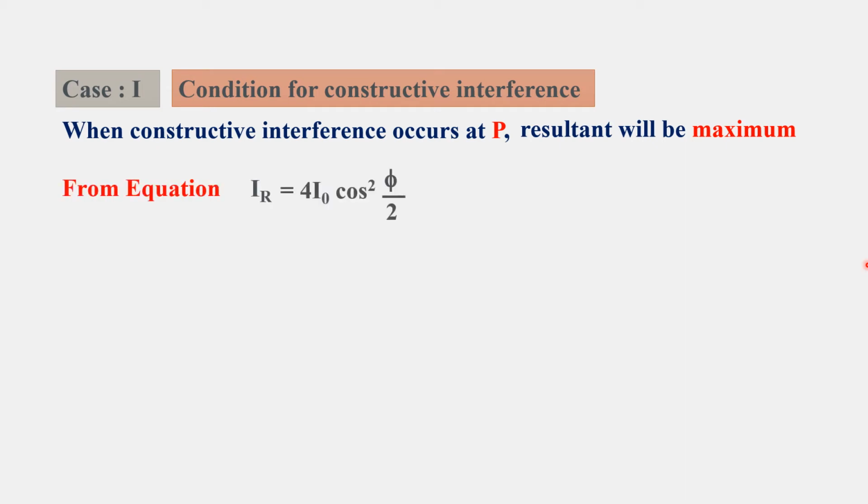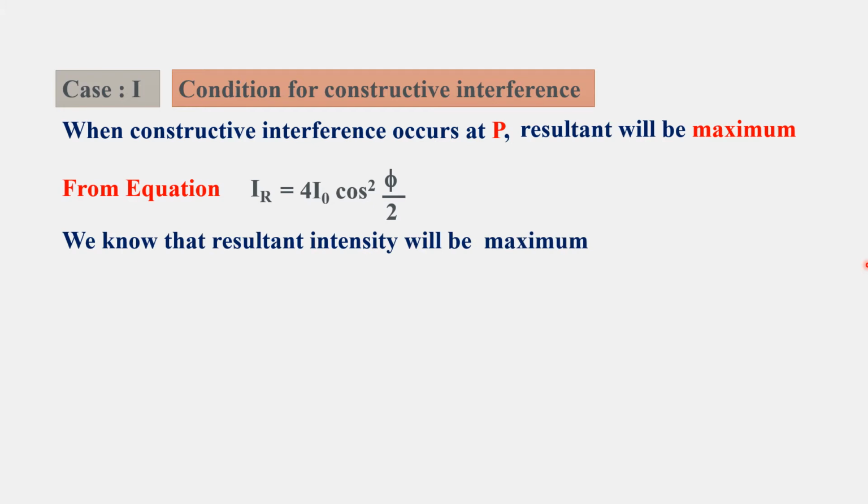From the equation I_R = 4 I₀ cos²(φ/2), we know that the resultant intensity will be maximum, that is I_R = 4 I₀. That means φ/2 should be 0, or an even multiple of π. If it is 0, cos 0 is 1, so it is maximum. So I_R is equal to 4 I₀.